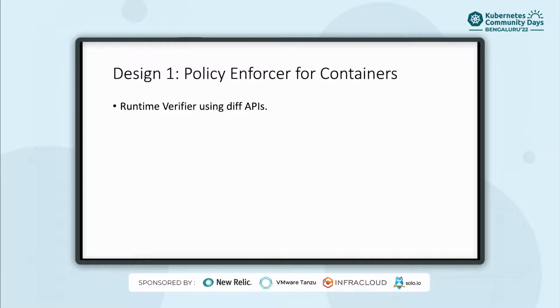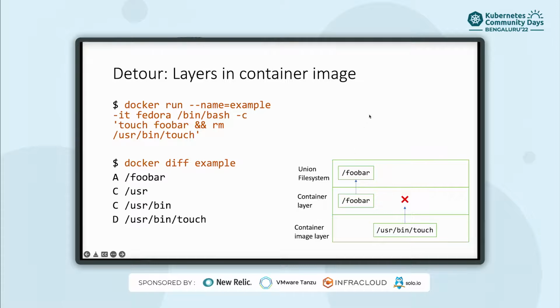So let's look at what the application would look like. There are various designs that we can go forward with. The first one is where we'll use diff APIs for verifying whether something should be allowed or not. Let's look at what diff APIs is first.